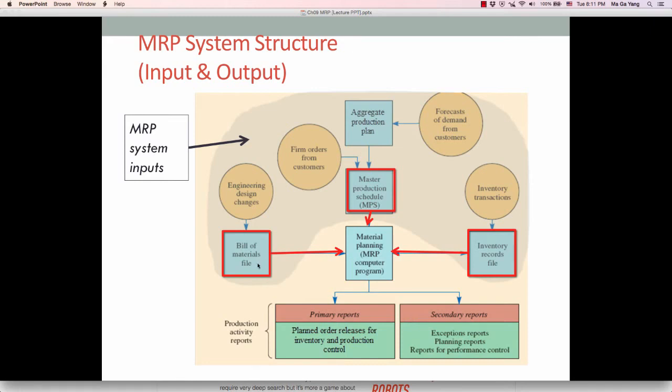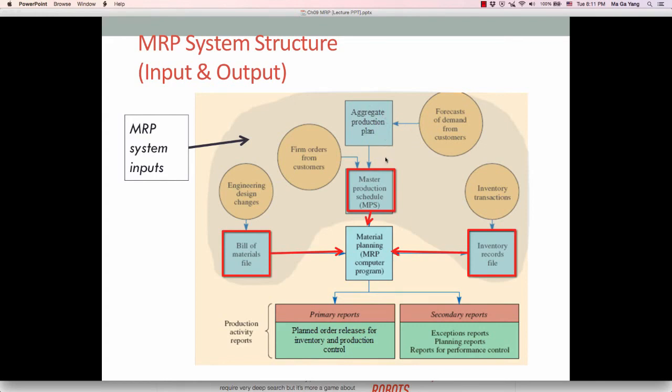There are three major inputs to the MRP system. The first major input is the master production schedule. We simply call it the master schedule or MPS. This master production schedule states the requirement of a particular product during a specific time period. And this is generated from either customer direct orders or